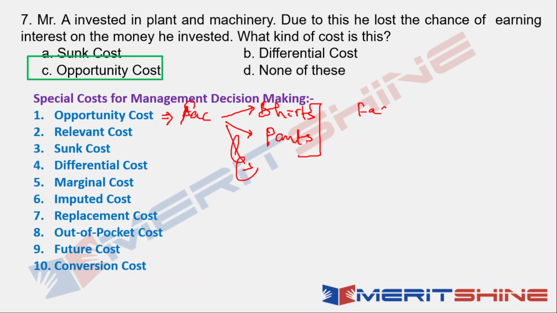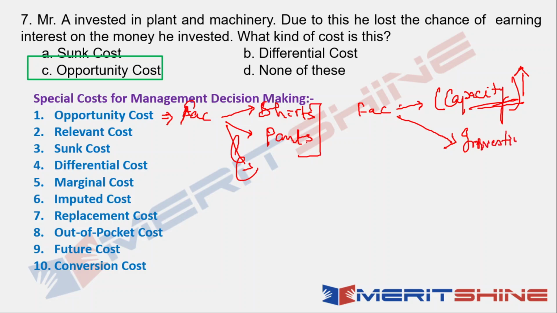So this is one alternative. Second, you have a factory. You can increase the capacity of the factory to have more products, or the profits that you get from the factory can be utilized in investing the money in another project. Investing the money in another project. So first let's look at these alternatives.